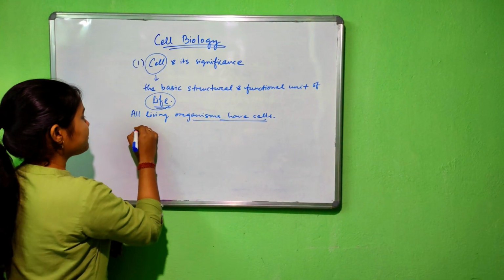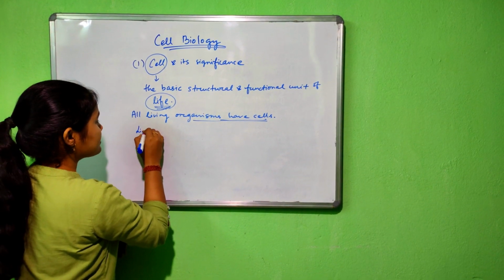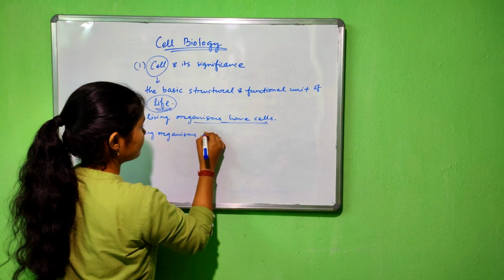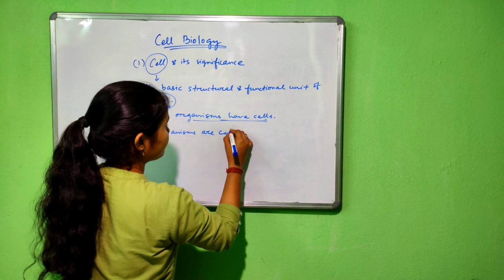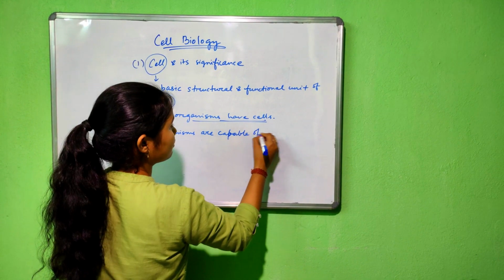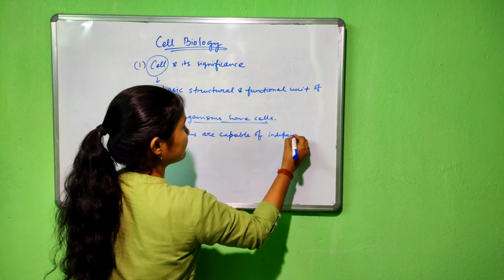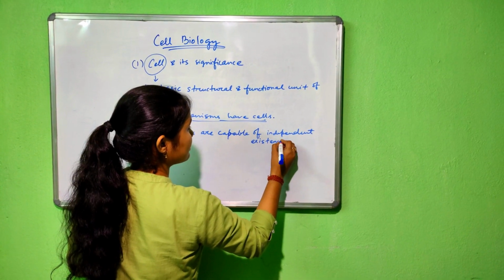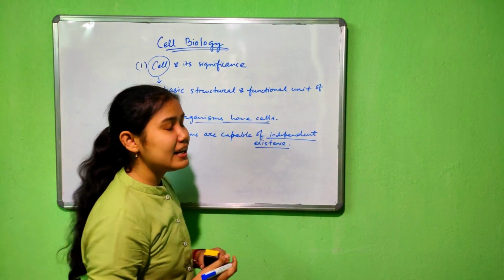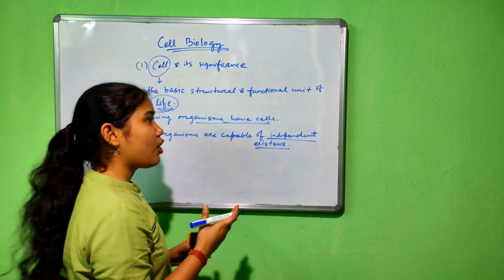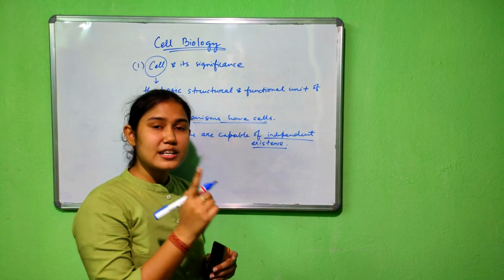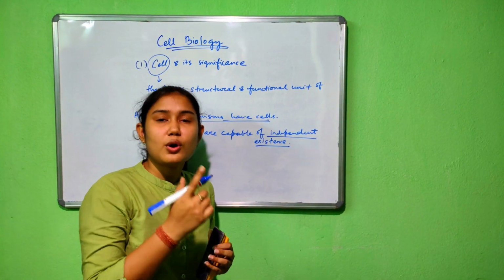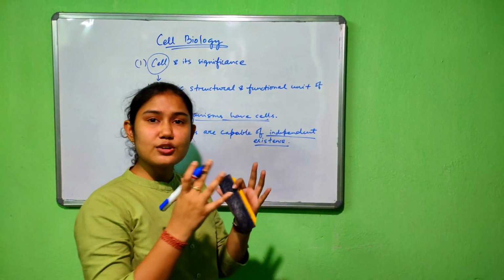So we can say that the living organisms are capable of independent existence. They can exist independently, like a cell of amoeba. Amoeba is a unicellular organism. What is a unicellular organism? The organism which is made up of only a single cell is called a unicellular organism.